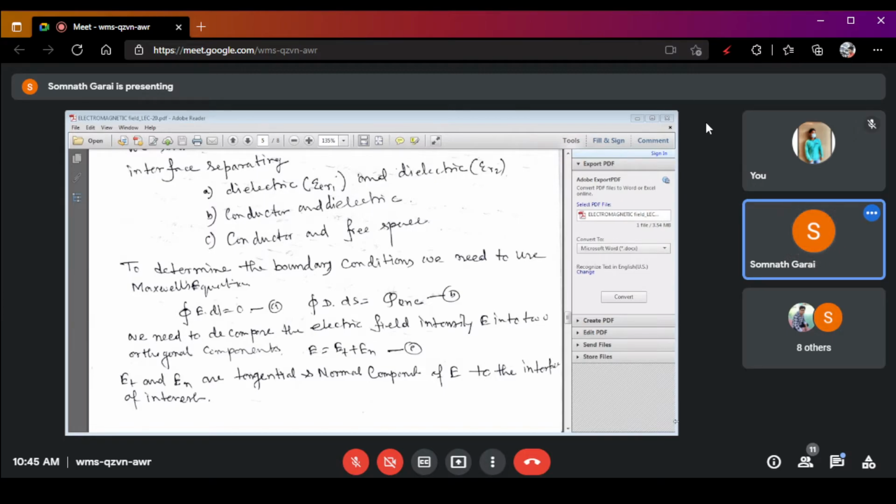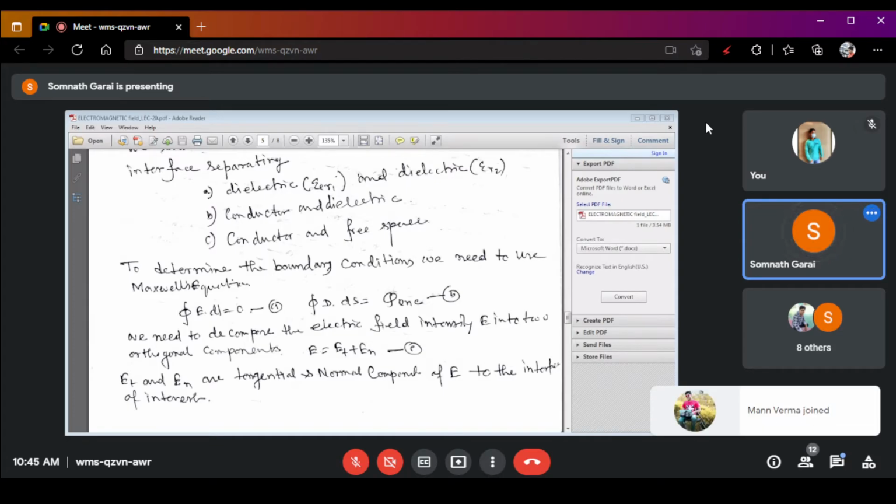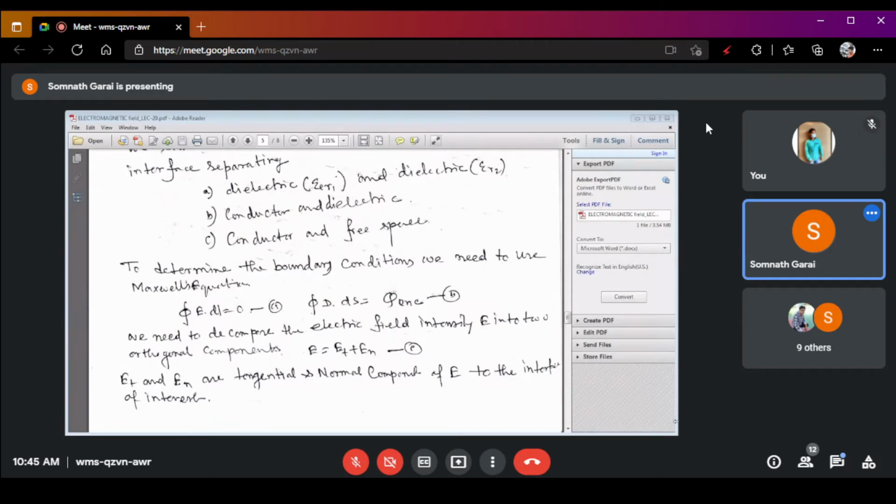But when you determine the boundary condition, you have to remember one particular point: you need to decompose the electrostatic field intensity E into two orthogonal components, one a tangential component and another a normal component.